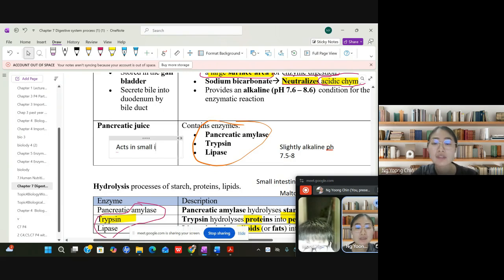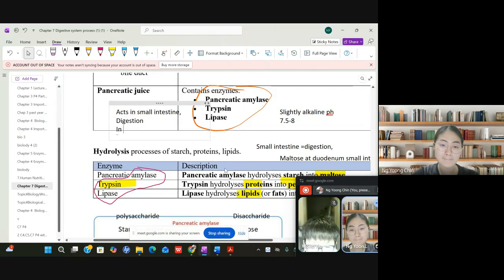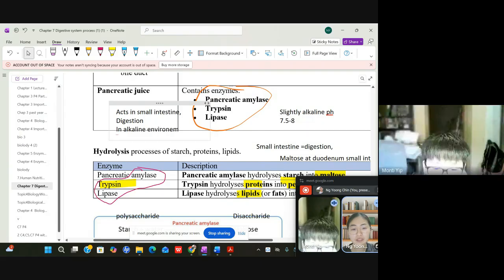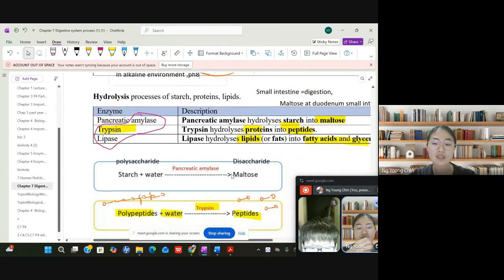So after they act in the small intestine, what will happen? They act in the small intestine, and then they will perform digestion. So this digestion process, including starch, protein, and lipid, all happens in the alkaline environment, which is around pH 8.